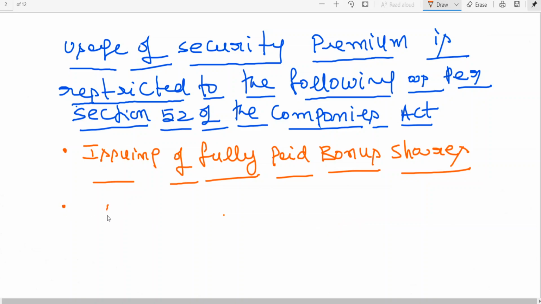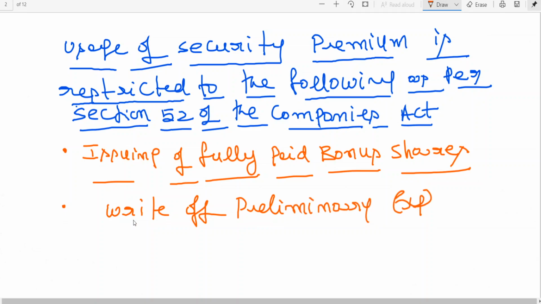Then write off preliminary expenses, like formation expenses. To start a company, you need to incur some expenses. Those are called preliminary expenses. This can be written off against security premium. Okay. Then write off discount on issue of debentures.